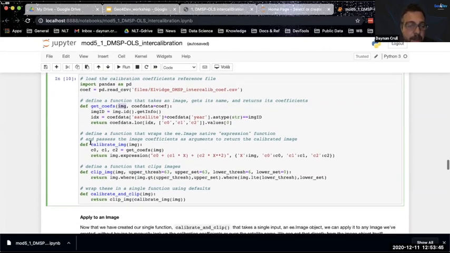And so now by defining my next function, I can take the coefficients. I'm passing that function that I just created, and I'm saying, okay, give me an image. And now from that image, I want you to return to me the coefficients from our LVIG model and save those as variables C0, C1, and C2. Then I'm going to create my formula like I did before, but now I'm going to assign these variables dynamically so that I'm going to apply this formula to an image, and I'm going to use the coefficients for that particular image.